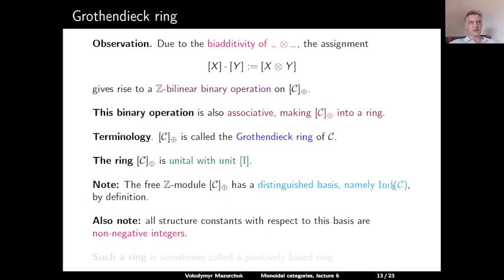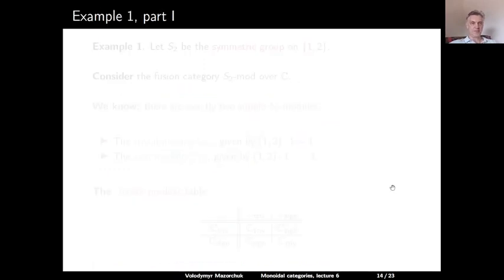So if we take the tensor product of two indecomposables, we get an object, and then the multiplicities of other indecomposables in this object are non-negative integers. And a ring with a distinguished basis, with respect to which all structure constants are non-negative integers, is sometimes called a positively based ring.